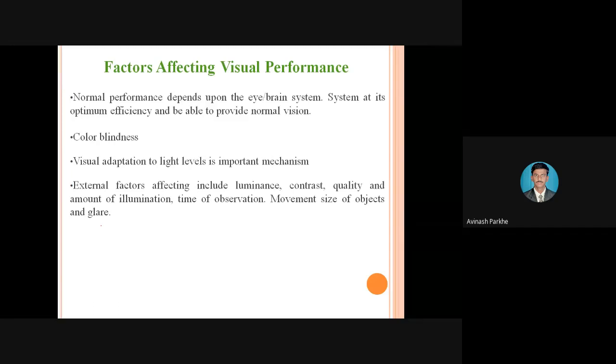If we are performing any job and we have to observe that job continuously for 15 minutes and we are unable to concentrate, why? Because some unwanted lights create the problem. That means it is not possible to observe that job continuously for 15 minutes. That unwanted light, its brightness, its quality, will affect your performance. So the light should be provided as per the requirement of the operator, and its intensity, level and quality should be maintained. So these are the factors which affect your visual performance.